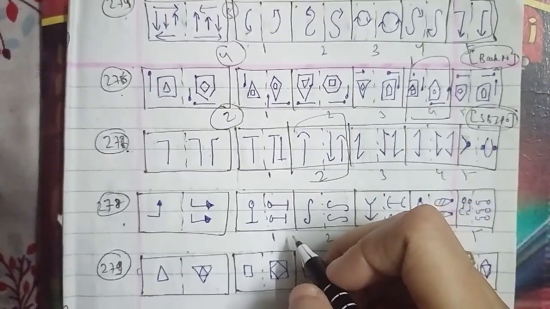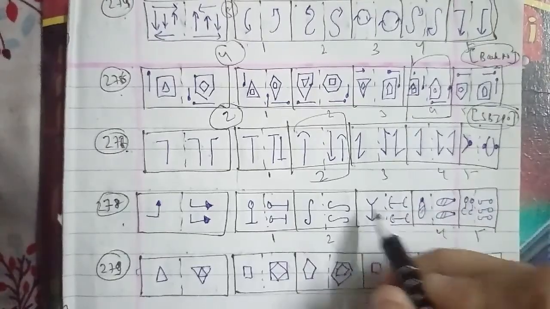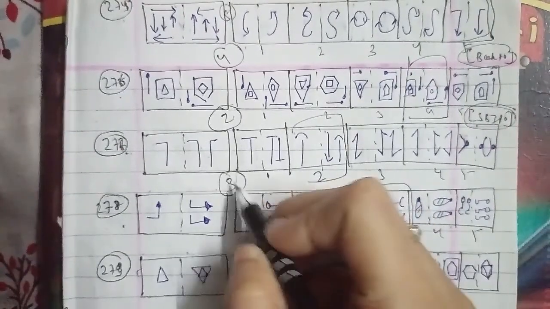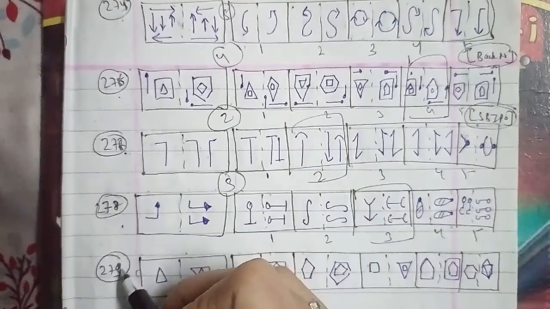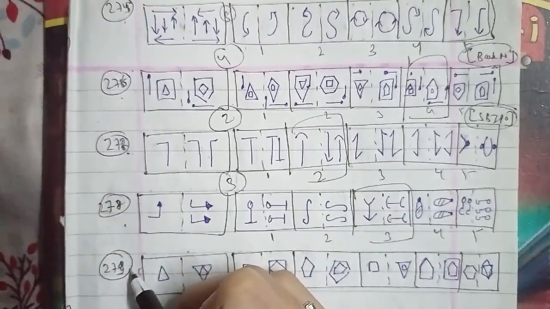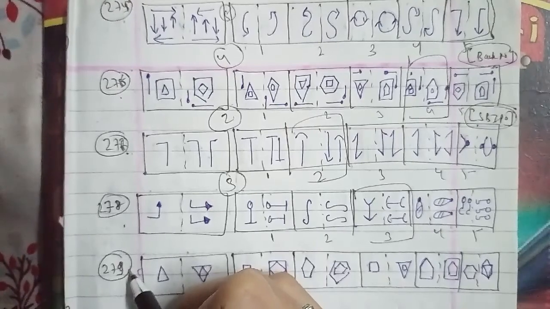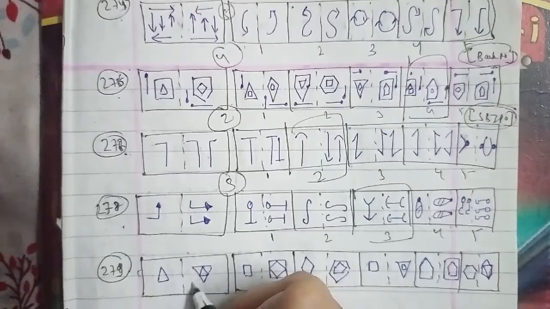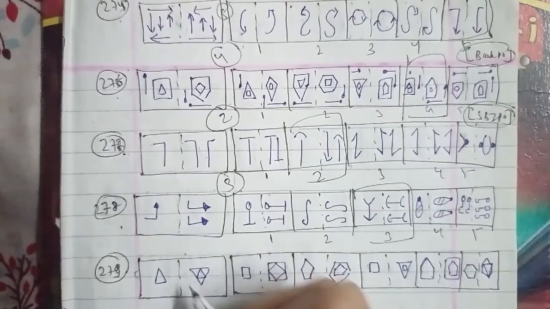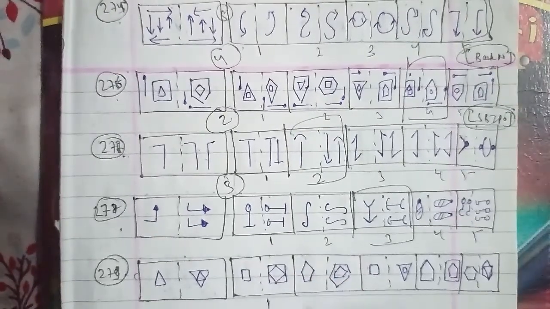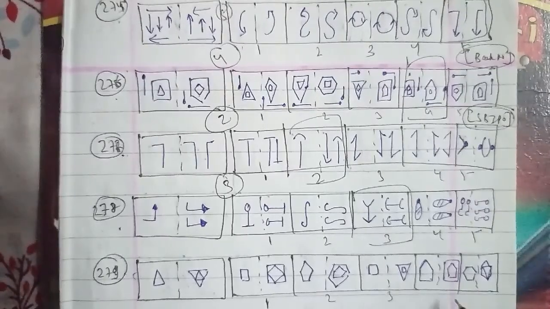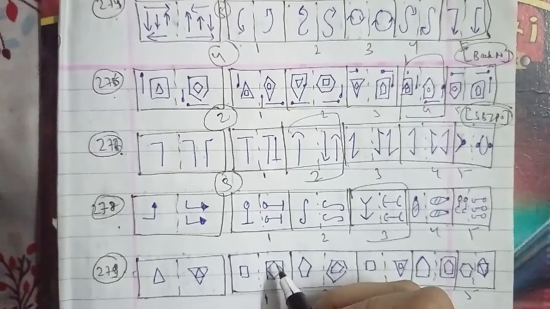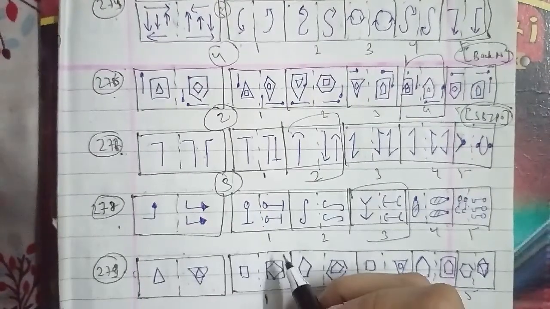Let's go ahead with the 279th question of the session. This is a figure with one triangle, and inside that there is also another triangle, named as 1, 2, 3, 4 and 5 respectively. Here the left hand side figure is rotated 90 degrees clockwise and duplicated to form the right hand side figure. We can say that the second figure will be the right answer for this question as well.